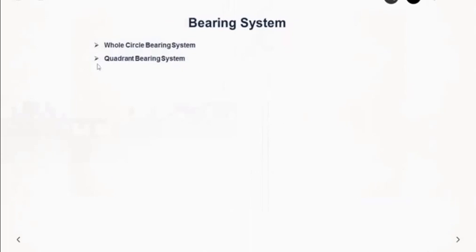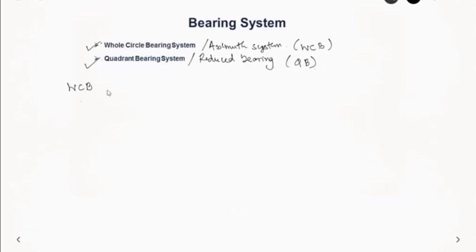So there are two types of bearing system. One is whole circle bearing system and another is quadrant bearing system. The quadrant system is also known as reduced bearing system, and the whole circle system is also known as azimuthal system. So in case of whole circle bearing system, which I am abbreviating as WCB, and this as QB, you measure it clockwise with respect to the reference north.